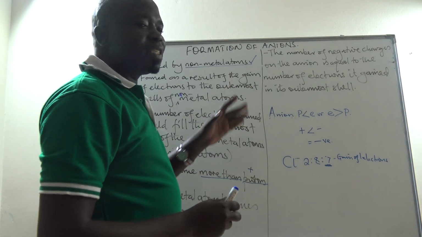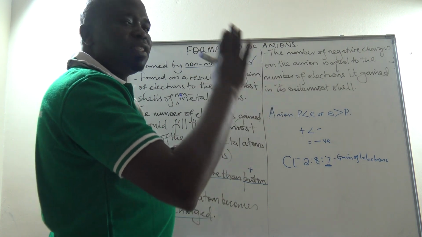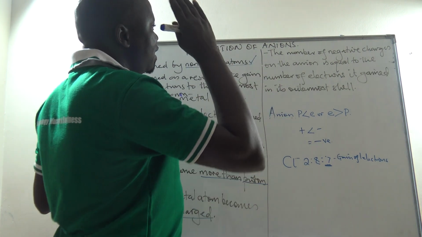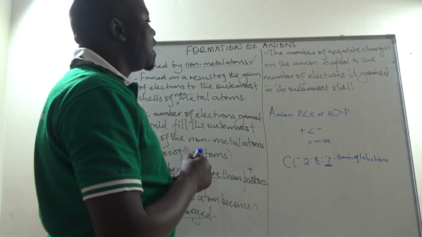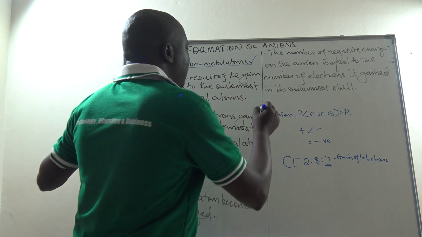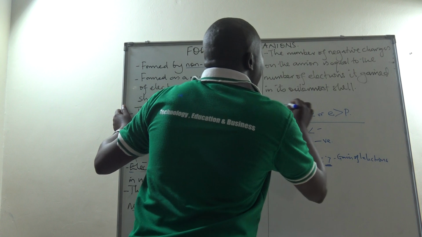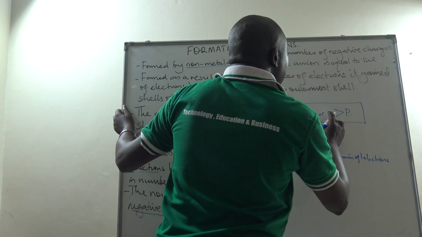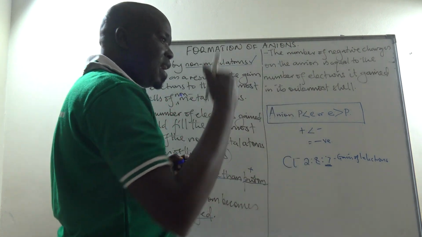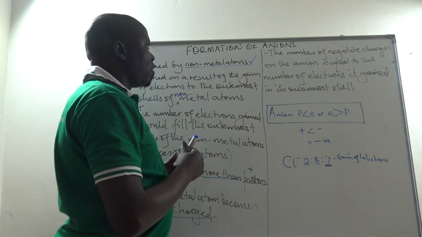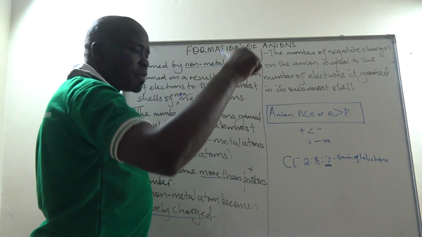So if an atom has gained one electron, it becomes negatively charged with one negative charge on its ion. In this case, if it has gained 2 electrons, it will be having 2 negative charges. So generally, let us not forget that for an anion, in this case, the number of protons is less than the number of electrons, or the number of electrons is more than the number of protons, because electrons are gained in the process of the formation of an ion, and those electrons are gained by the atom in its outermost shell.